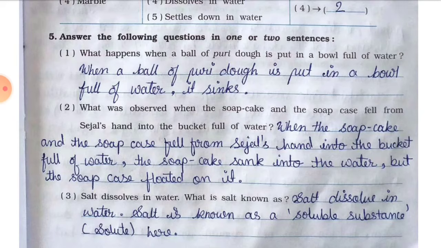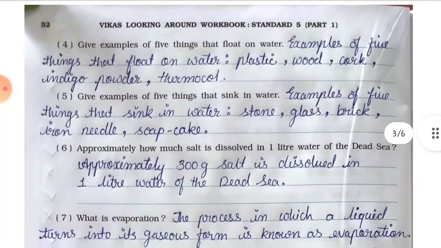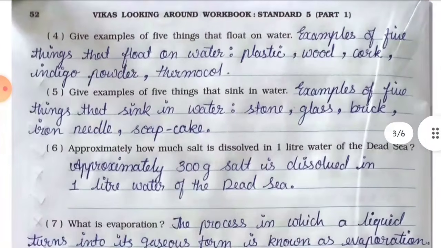Now, number 4. Give examples of 5 things that float on water. Answer. Examples of 5 things that float on water are plastic, wood, cork, indigo powder, thermocol. Next, number 5. Give examples of 5 things that sink in water. Answer. Examples of 5 things that sink in water are stone, glass, brick, iron needle, soap cake.